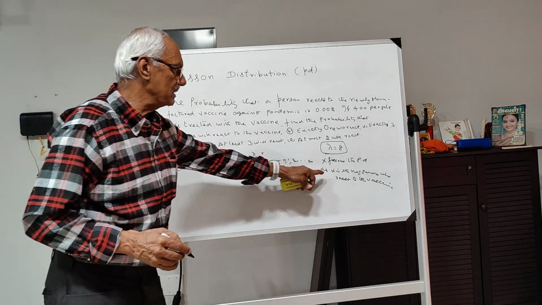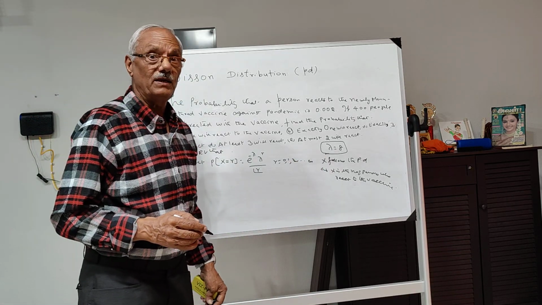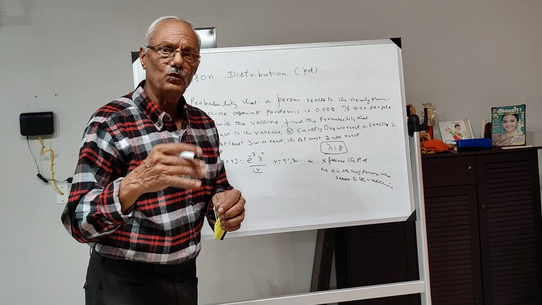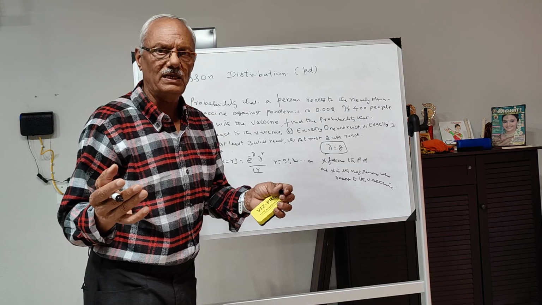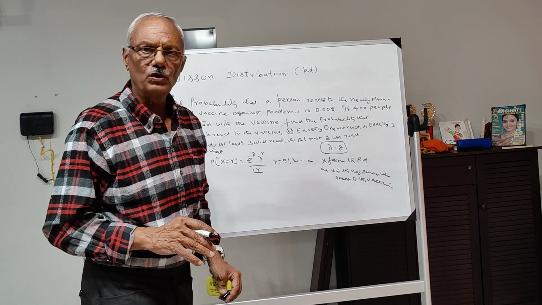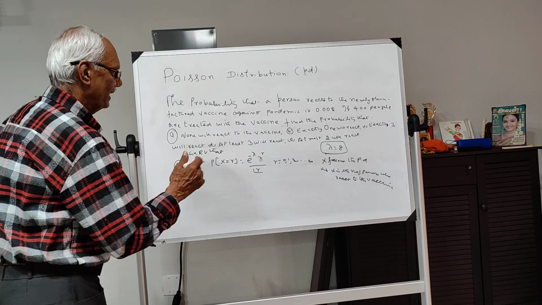So we should know what is the random variable x. What really is that random variable x? And now, having known that x, we can just work out any problem. And also we know that it follows the Poisson distribution. Now let us start with A.